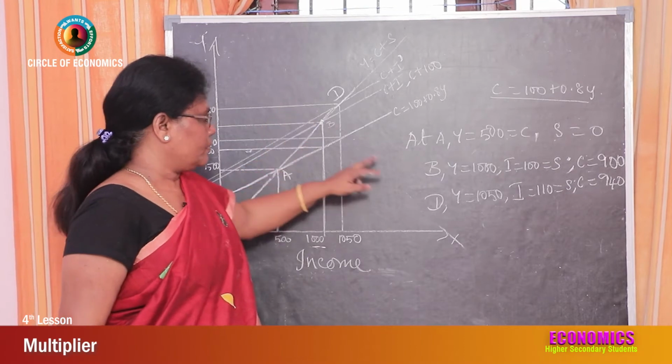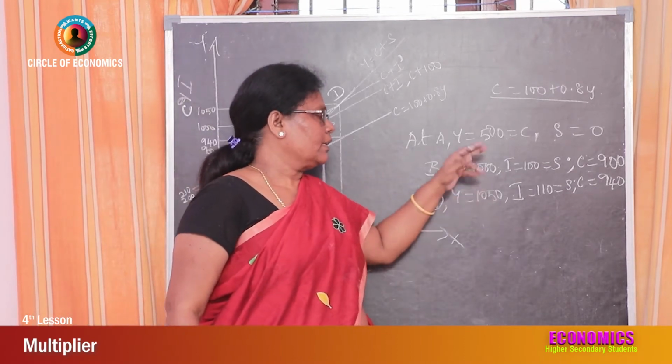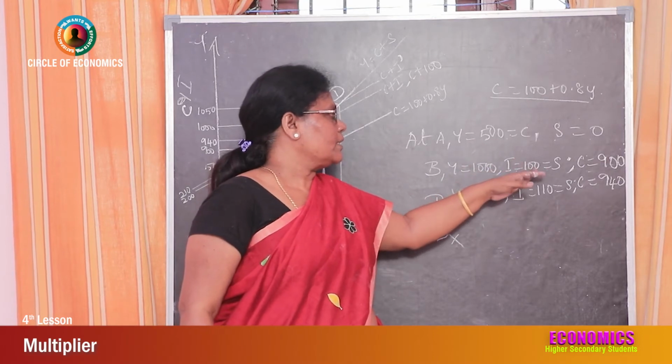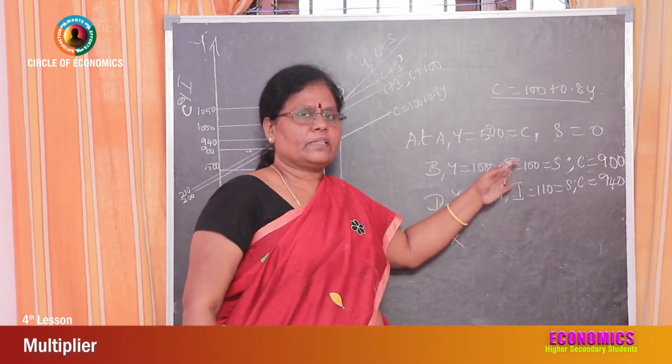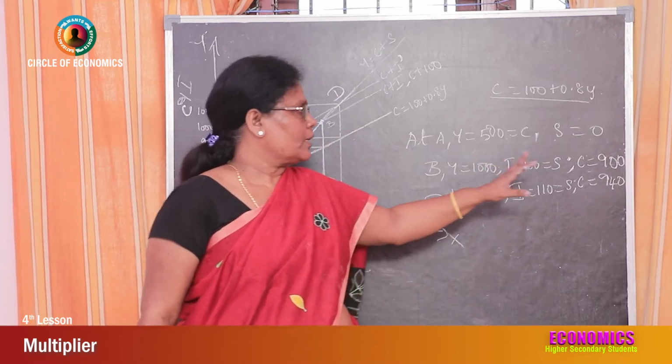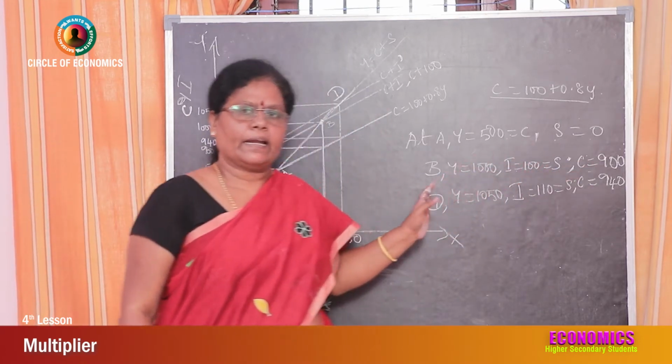So at point B, Y is equal to 1000. That is because investment is equal to 100. Investment is nothing but equal to saving. Saving is equal to investment. So consumption is equal to 900.